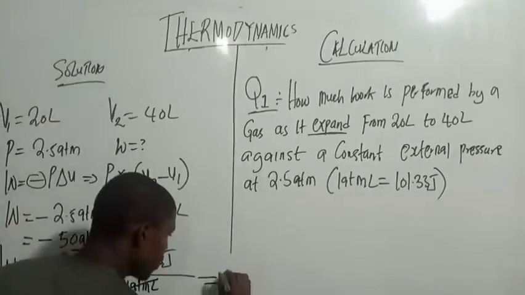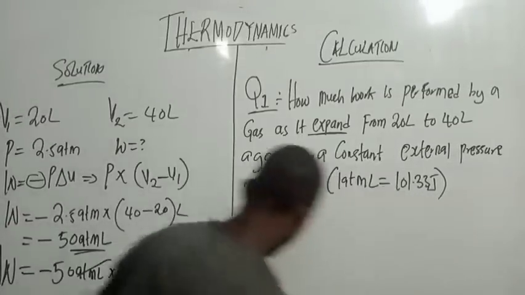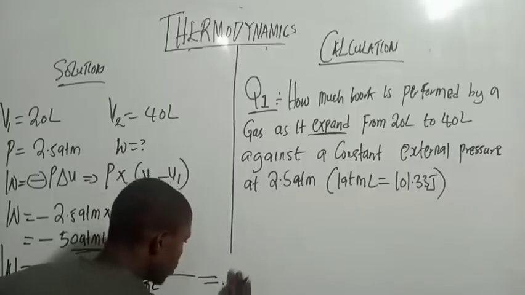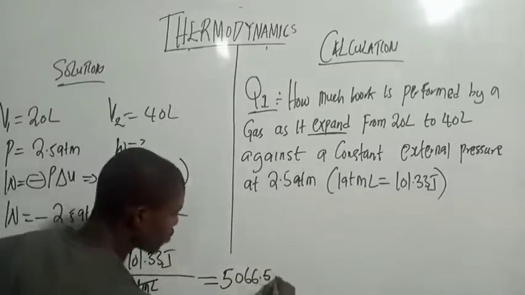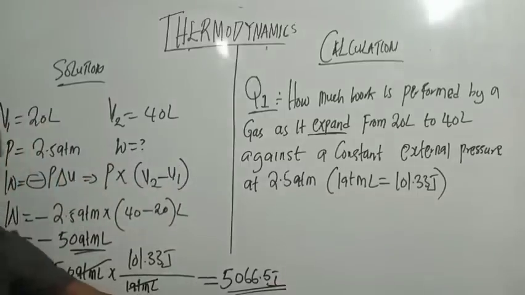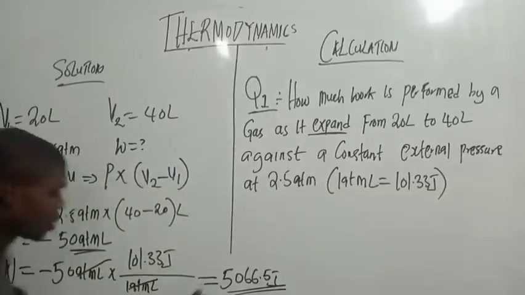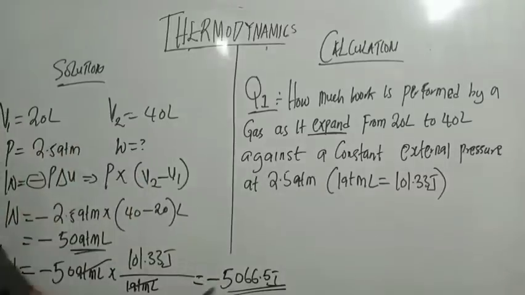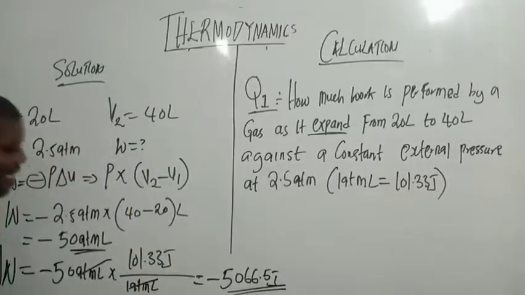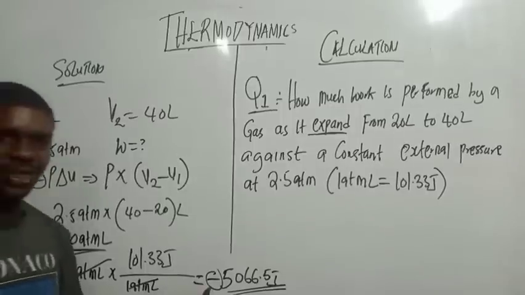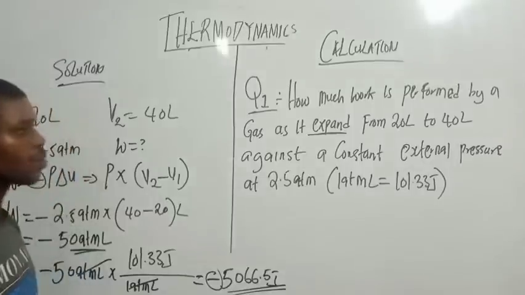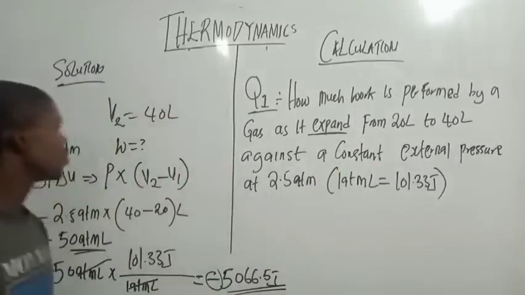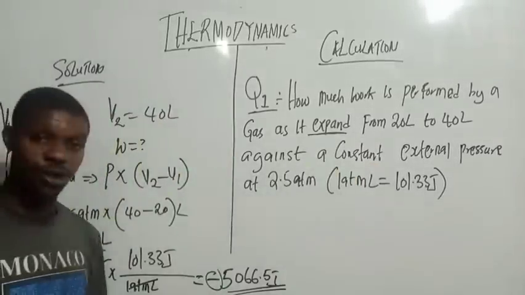Here we have 5066.5 joules. This is not the answer. Remember, there's a minus here. So there's minus 5066.5. You can see that it still corresponds to this negative sign. Understand that the final answer must have this negative sign. That is what makes the work expand. Do you see that? So the final answer must correspond.